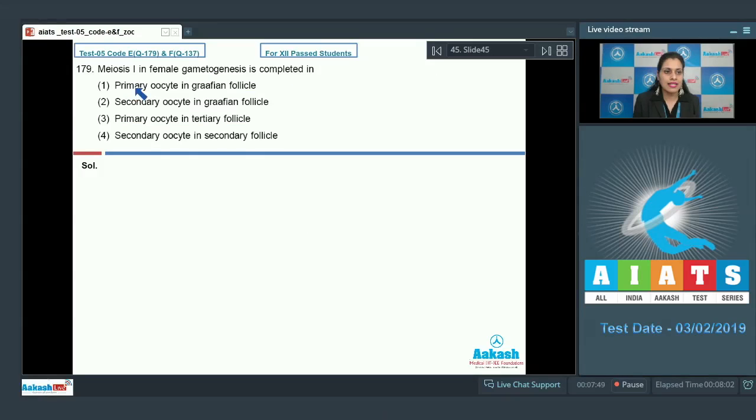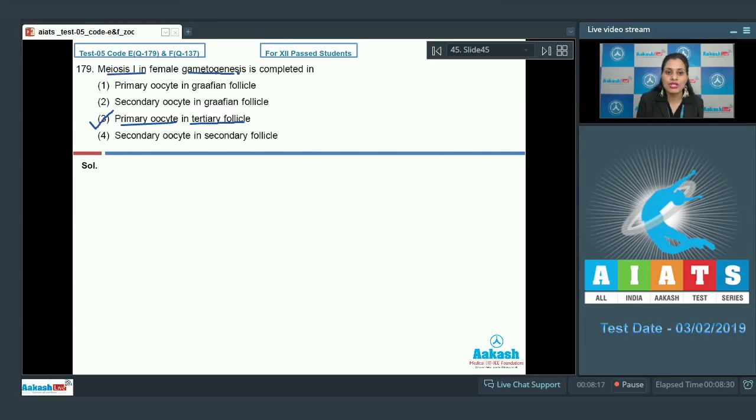Question number 179. Meiosis 1 in female gametogenesis is completed in, and options are primary oocyte in Graafian follicle, secondary oocyte in Graafian follicle, primary oocyte in tertiary follicle, and secondary oocyte in secondary follicle. And the correct answer to this question is option number 3, that is primary oocyte in tertiary follicle.